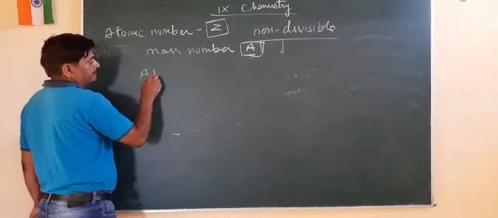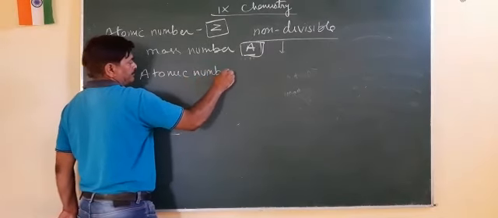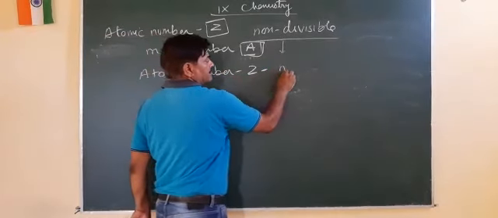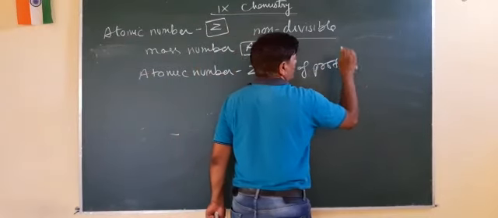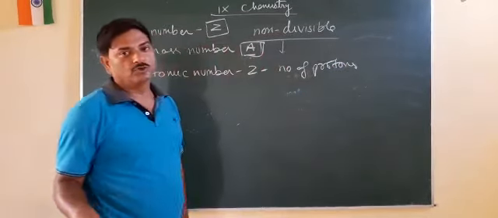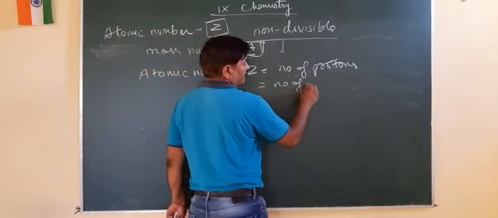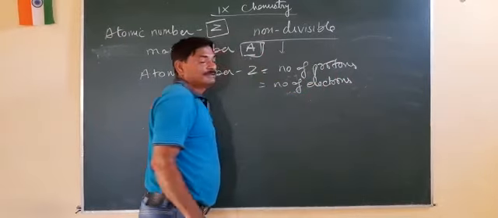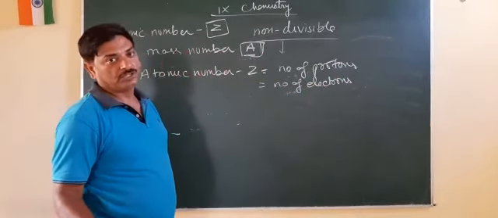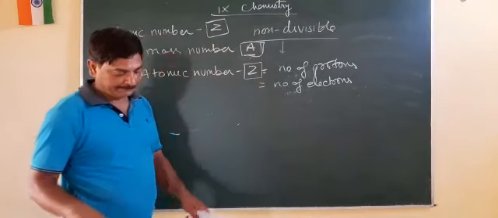Atomic number Z is equal to the number of protons present in the nucleus of an atom, or it is equal to the number of electrons present in the outermost shell. It is denoted by capital Z.